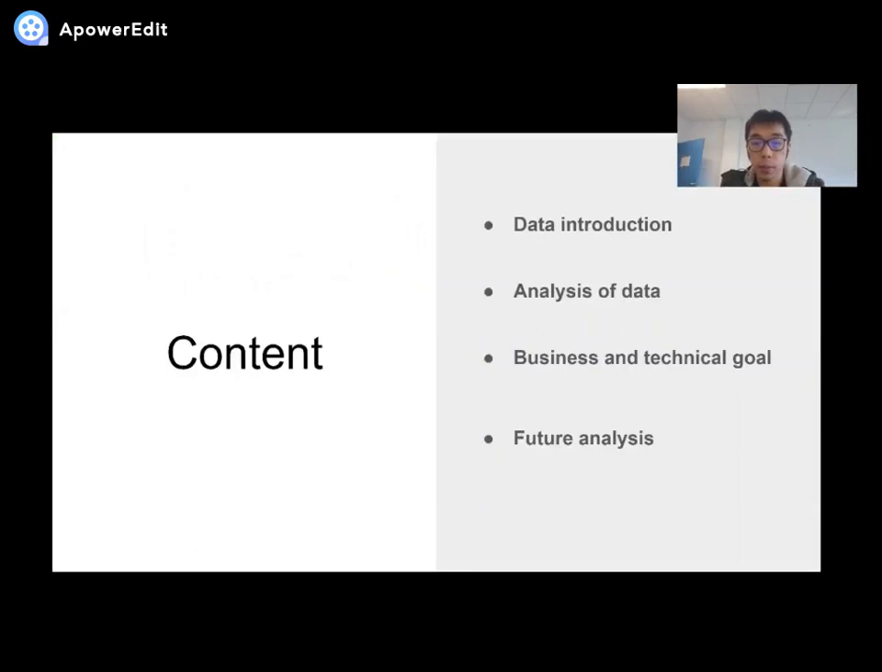This is the content of our presentation. First, we'll have a brief introduction of our data, and then we'll go deeper. We have a full analysis of our data, and then we'll present the business and the technical goals in this recommendation system. And the last part, we'll introduce our future analysis, which means we'll introduce the methods and algorithms we'll use in the future project.